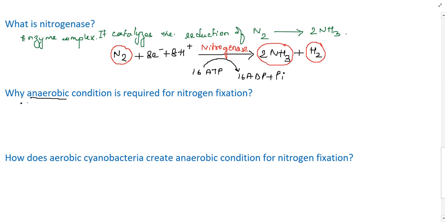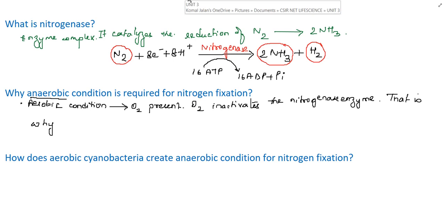So let's write down: under aerobic condition, O2 is present and this O2 inactivates the nitrogenase enzyme.